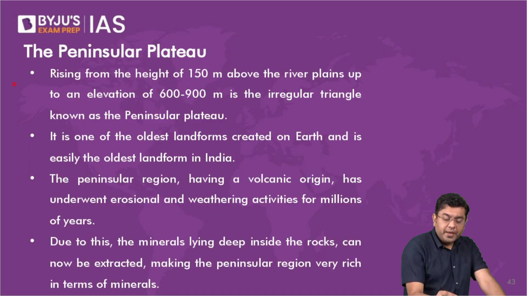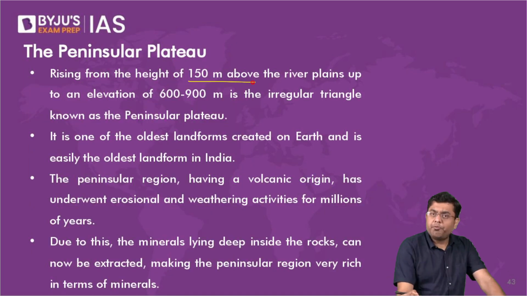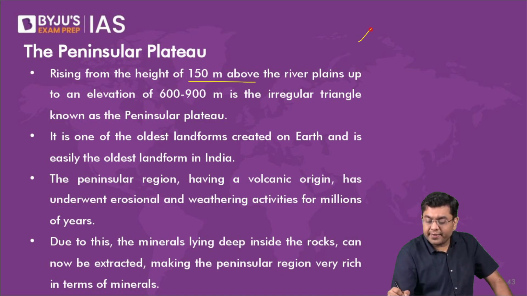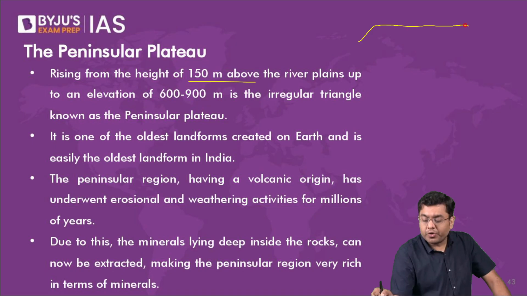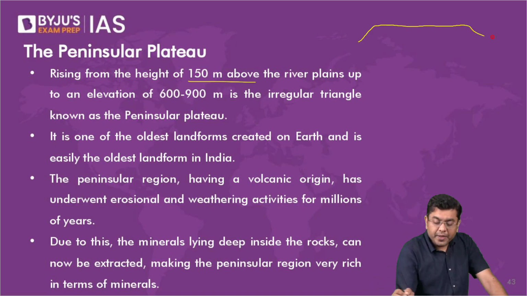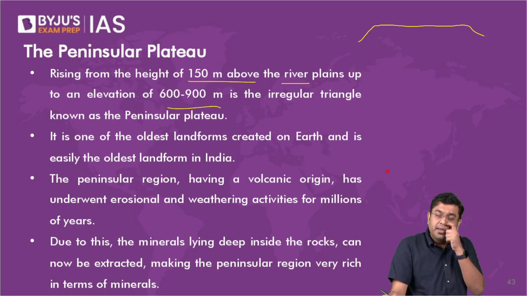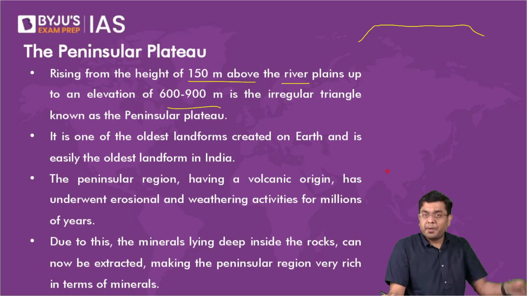Now, then we come to the portion of the Peninsular Plateau. Peninsular Plateau overall, rising from the height of 150. What is a plateau? Plateau is a flat tableland-like structure. It is a flat tableland-like structure like this. So 150 meter above the river plains up to an elevation of 600 meter to 900 meter is an irregular triangle known as the Peninsular Plateau.